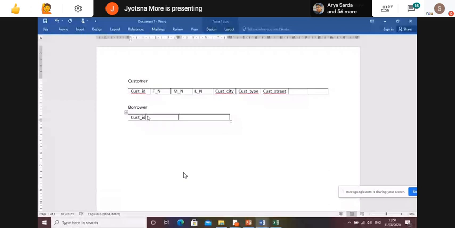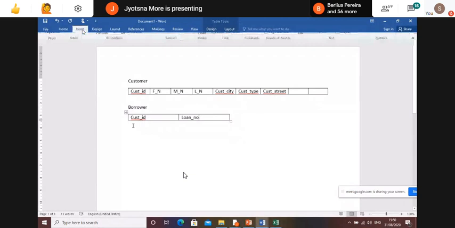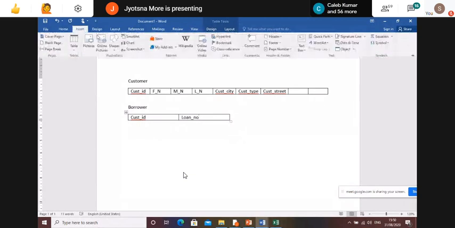Now here my customer ID is the primary key of which table? Customer, right? So what you are supposed to do, you have to connect your customer ID, that is this customer primary key, which is not its own primary key, it is a foreign key over here. You have to connect this customer ID with the actual primary key. So this is the customer ID. I have to go with this.